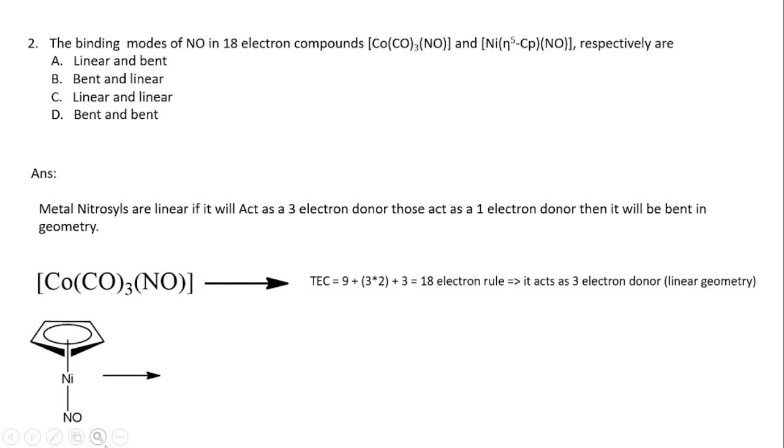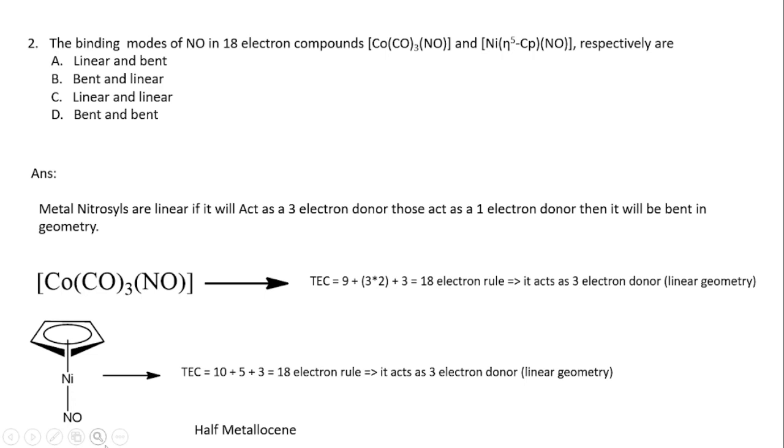Next is this one, the nickel complex, nickel eta-5-cyclopentadienyl nitrosyl complex. In this case also we will calculate the total electron count. For nickel it is 10.